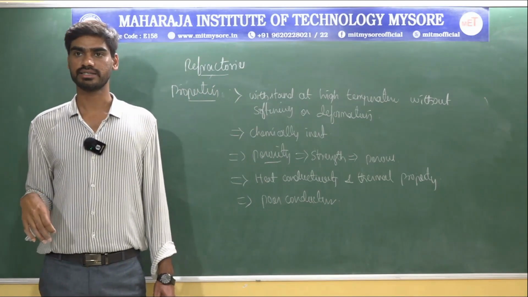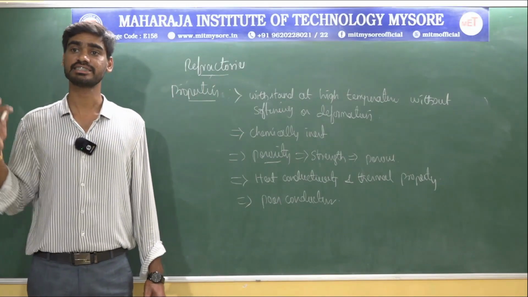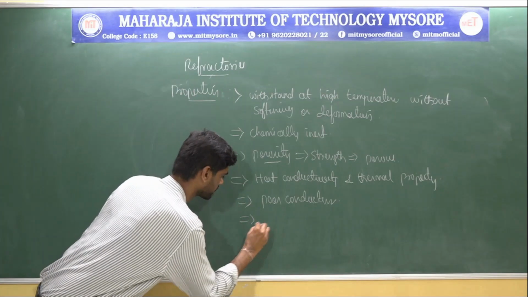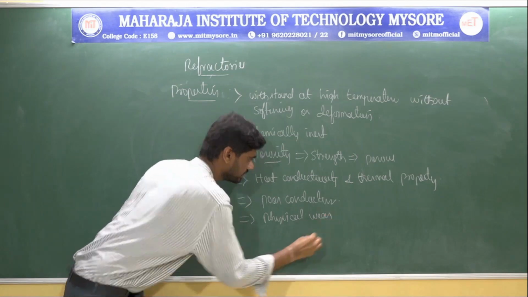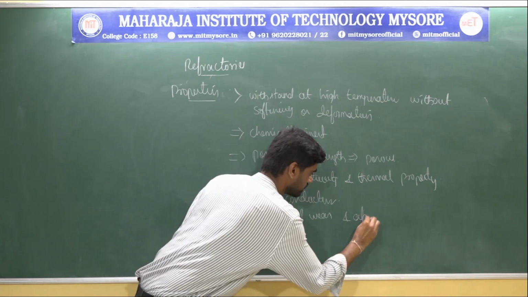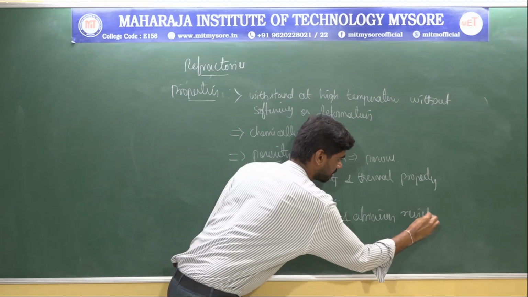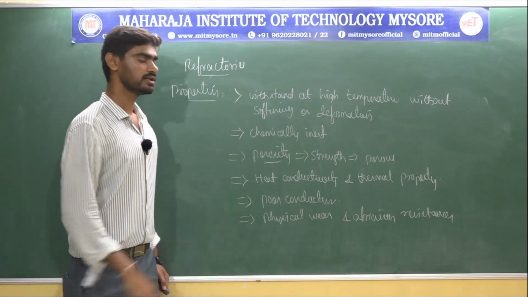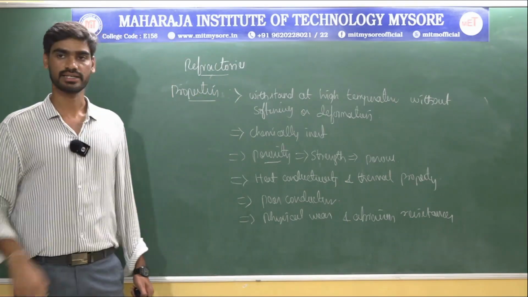And then refractories mainly exhibit exceptional physical wear and abrasion resistance. So these are some technologically important properties of refractories.